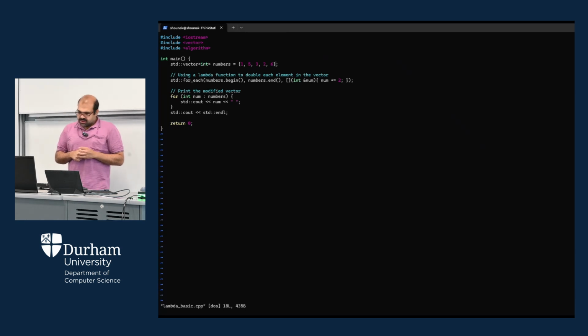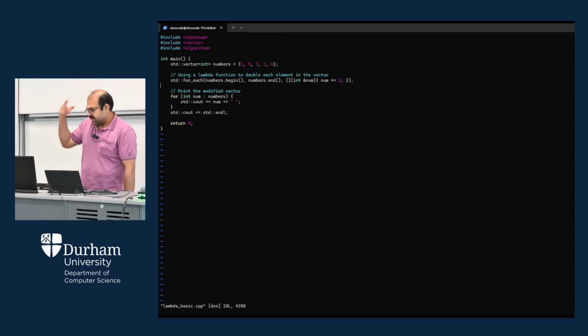In this particular lambda function, you can see we don't need to capture anything, so we are just keeping the capture clause empty. Then we have one parameter, int& num. We have taken this parameter by passing its reference, that is &num, the address of this particular element, and then we are going to multiply it by 2. Okay, so that is, we are going to double it. That's a very simple thing here. Because the value will be stored within the same location, that's why we used a reference.